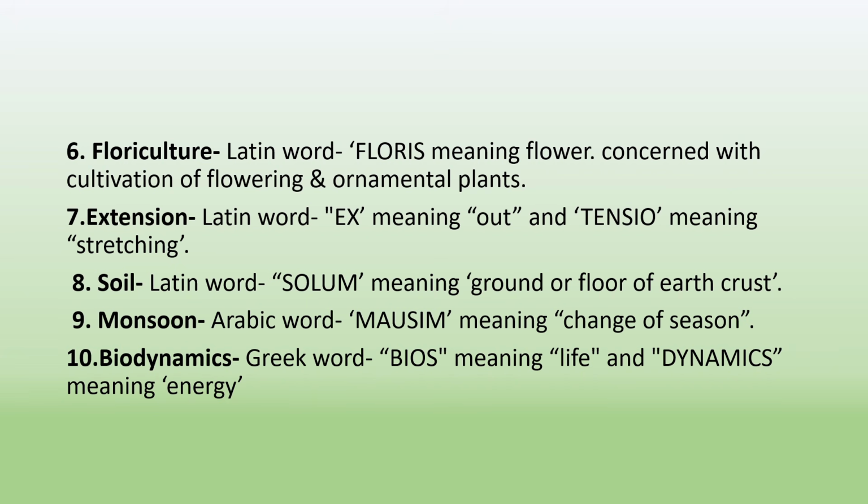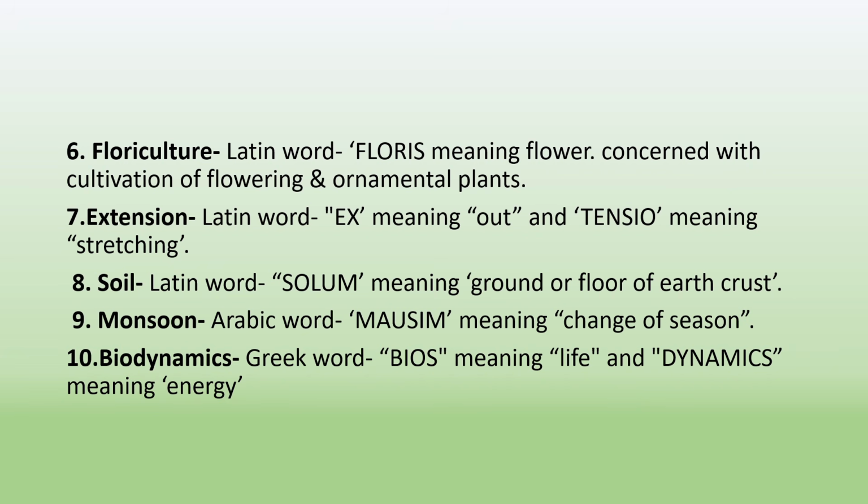The next term is extension. Extension is a Latin word which is derived from ex and tensio, where ex means out and tensio means stretching. So extension means stretching out. The next term is soil. Soil is derived from the Latin word solum, which means ground or floor of earth crust. The next term is monsoon. Monsoon is an Arabic word which is derived from mosim, which means changes of season.